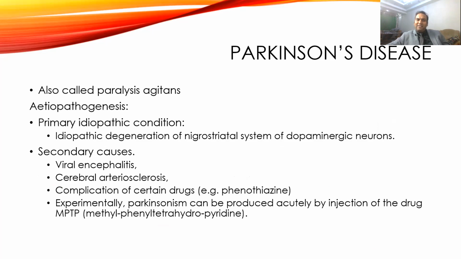It is also called paralysis agitans, and Parkinson's name is given after the scientist who described this disease. It usually involves the dopaminergic neurons of the substantia nigra. Whenever there is degeneration of the substantia nigra dopaminergic neurons, which is usually the inhibitory part, it loses the inhibitory effect on the striatum, and that causes more and more excitation of the striatum.